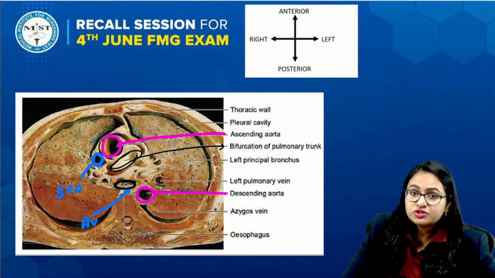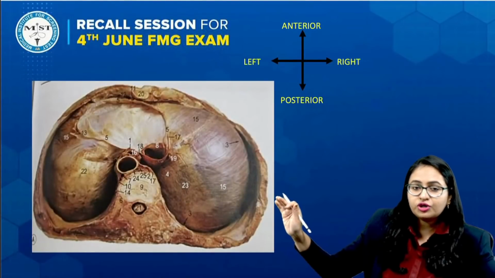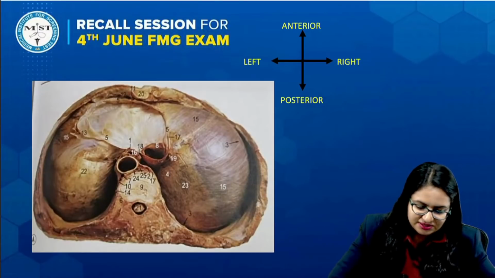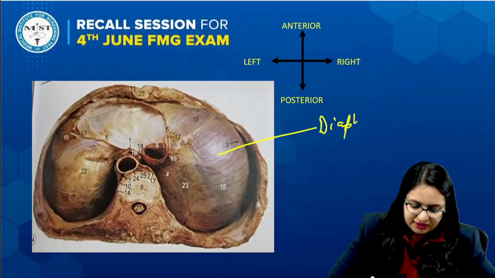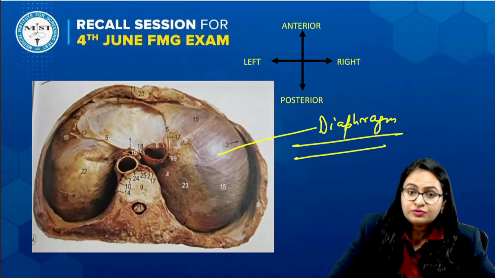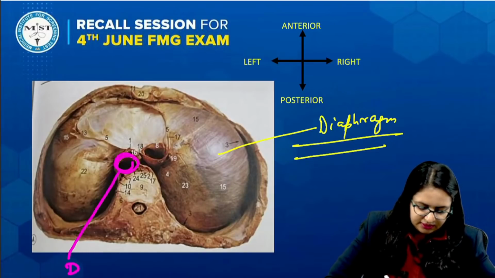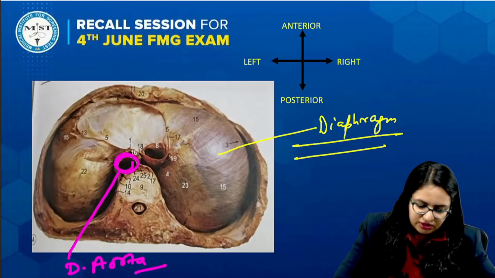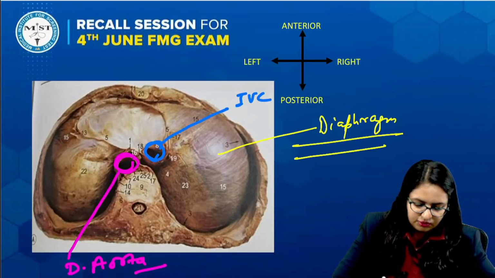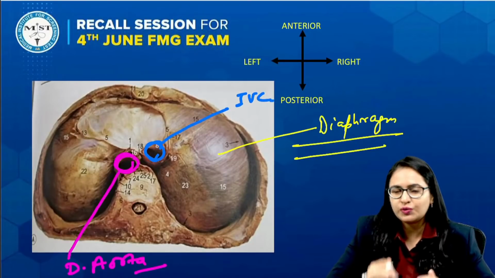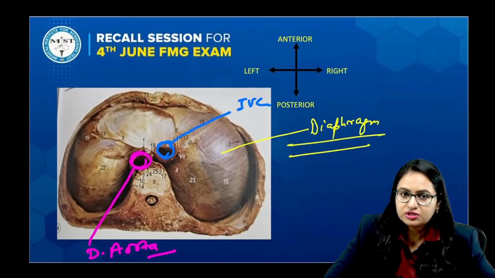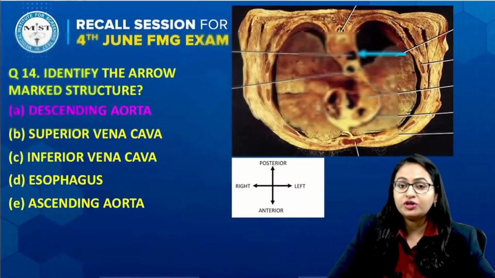And if I take a section which is very much lower down, over here what you are actually visualizing is the diaphragm. In this section, this structure is again the descending aorta, and another structure which is shown over here is the inferior vena cava. But this section is very low down, so these sections were not asked. This is just to make you understand what the other options are.